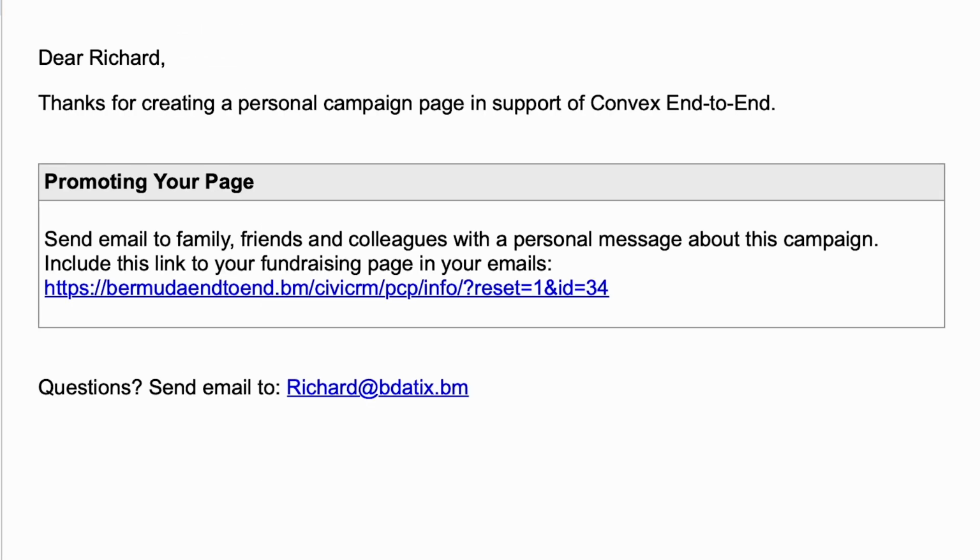And here's a copy of the confirmation email you'll receive for creating a personal campaign page. Simply copy and paste the link starting HTTPS that you find in that email and send it to all your friends, family, and colleagues to raise money for the End-to-End.